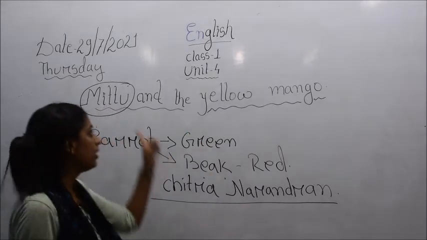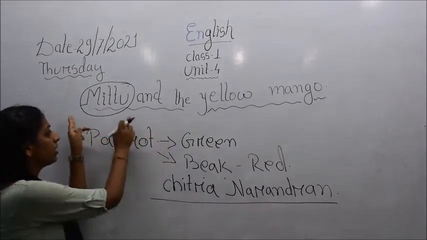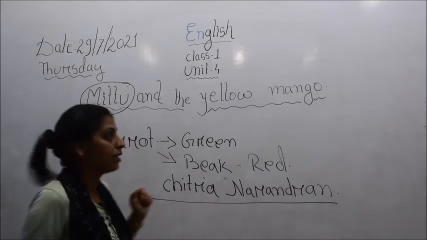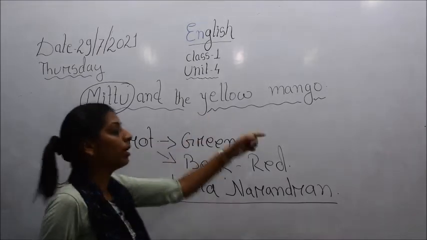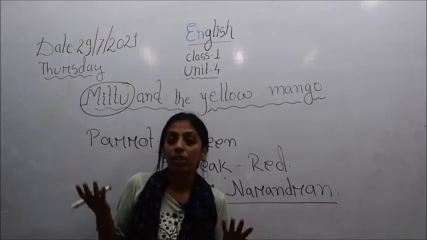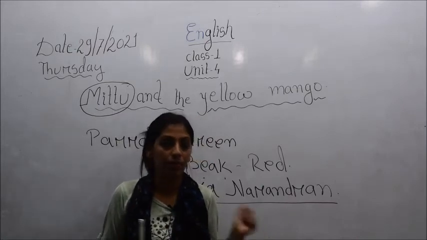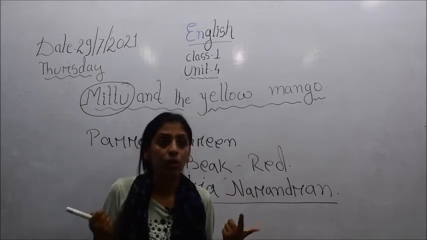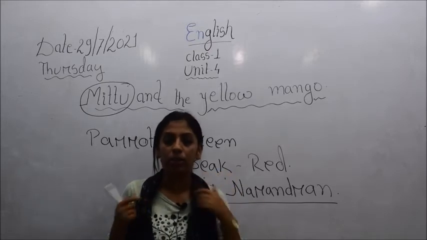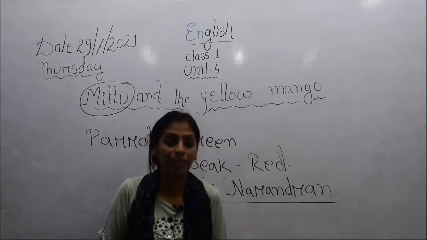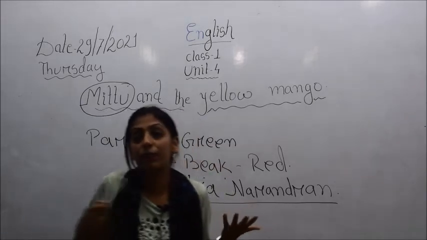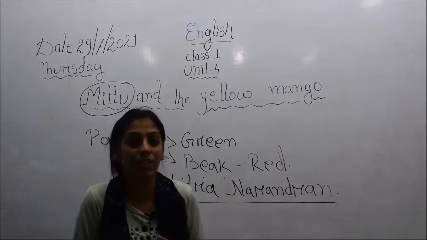So Mittu and the Yellow Mango, that means Mittu is someone there in the story. We will see further when we proceed to the story. You can figure out that there is someone, Mittu, and it's about a yellow mango. You all know what a mango is, right? It's a fruit, and all of us love to eat mangoes, isn't it, children?